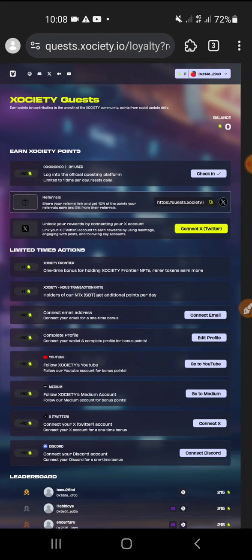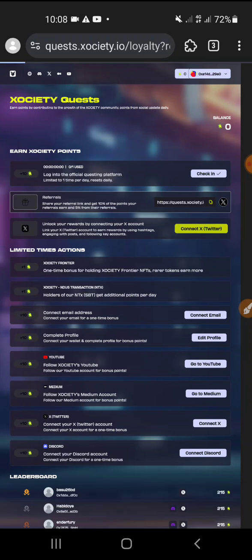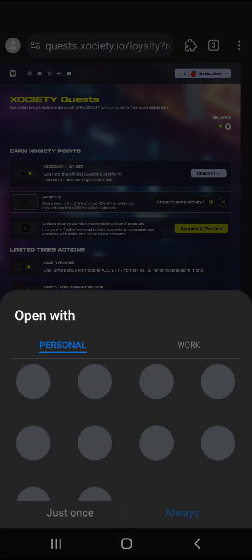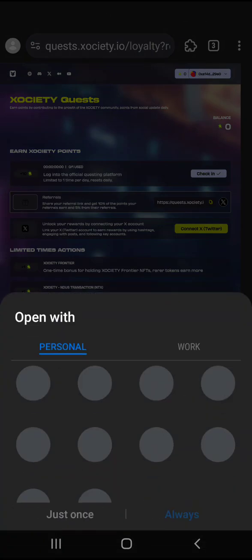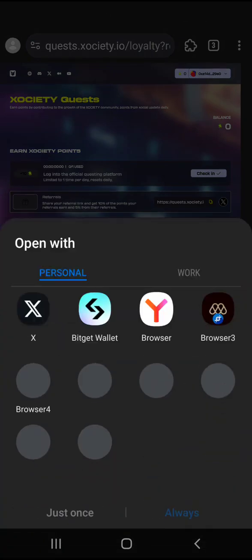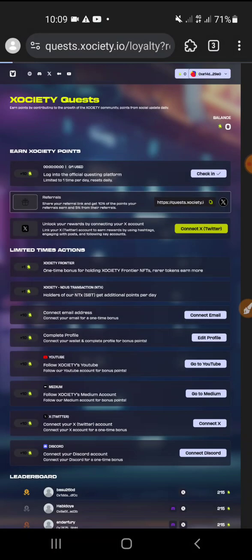Connect your Twitter here. When you click connect Twitter, that link will bring you to the authorize page, where Twitter and this website's interface will be bound together.